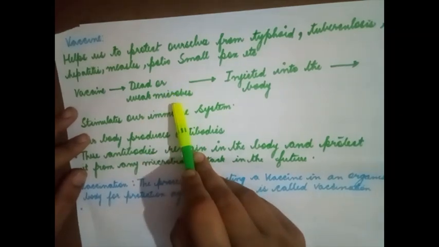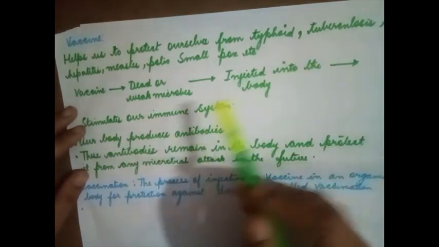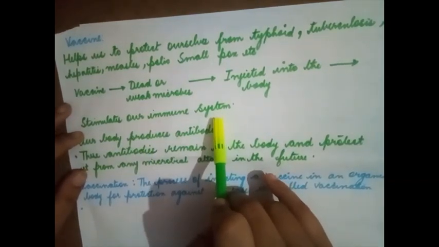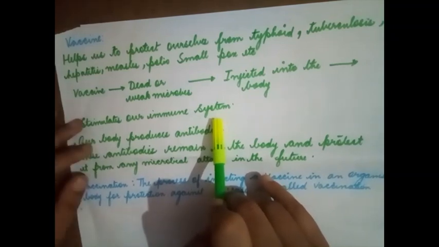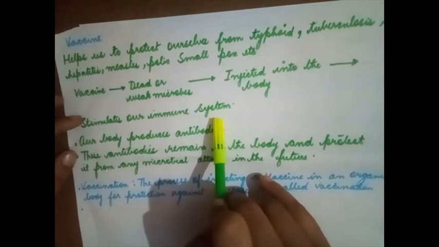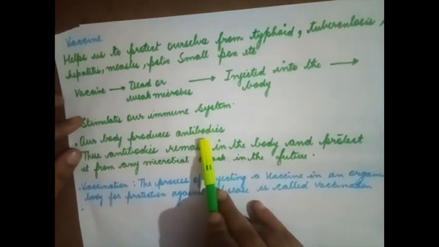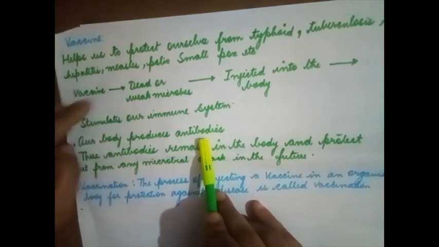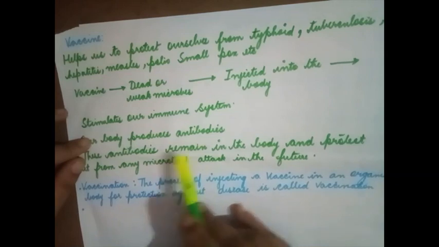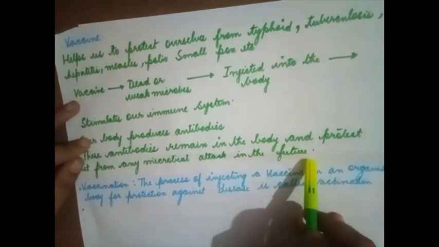Now, these dead or weak microbes are injected into the body. Once it is injected into the body, it stimulates our immune system. It means our body reacts towards these dead or weak microbes. How does it react? By producing antibodies. Now, antibodies fight against these dead or weak microbes. These antibodies remain in the body and protect it from any microbial attack in the future.